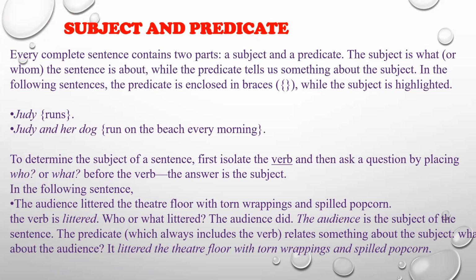And I also wanted to tell you about subject and predicate. So before we come to the closure of this session, I thought I could tell you more about the subject and predicate. Any sentence has two parts, subject and predicate. Every complete sentence contains two parts, subject and predicate. The subject is what or whom the sentence is about, while the predicate tells us something about the subject.